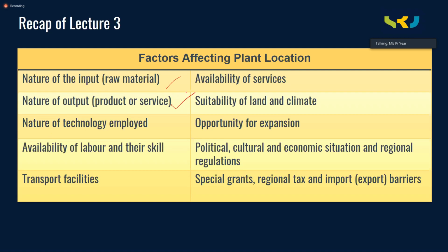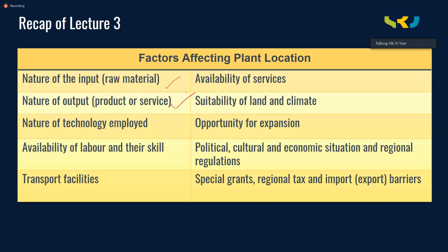You have to locate your plant near the market. If you consider the examples of Coca-Cola or Pepsi, the beverage bottling companies, they are very near to the marketplace. They are not kept at any remote place.